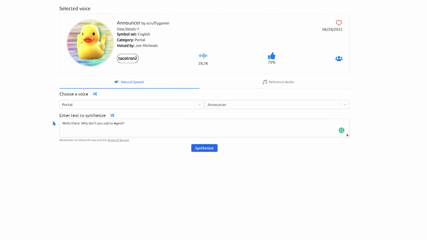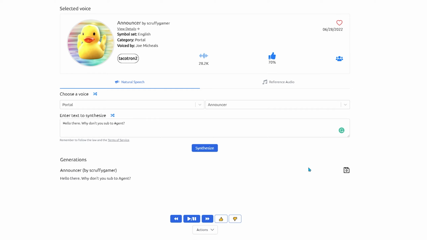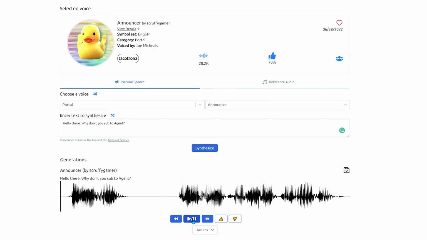So for example, one more thing we can do is choose Portal and then the voice of the announcer, and then just put in the text like, hello there, why don't you sub to Agent? And let's hear it out. Let's see what kind of voice is going to come out with this Portal version. Let's check it out.